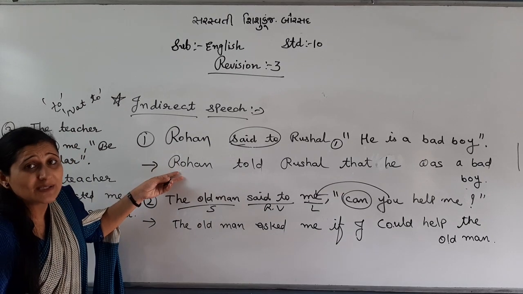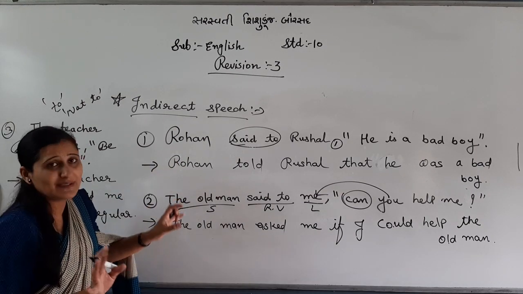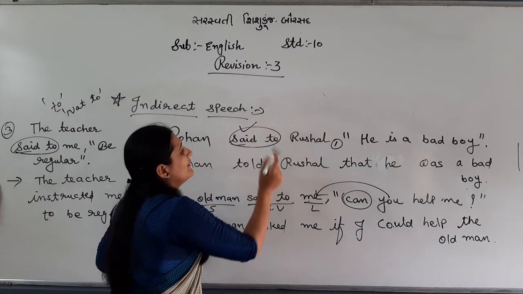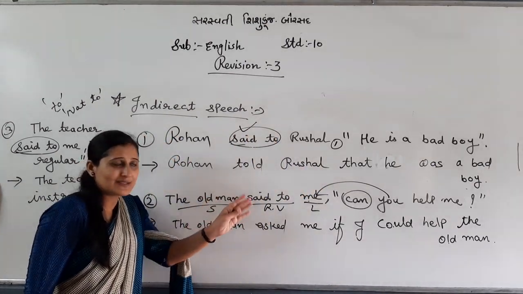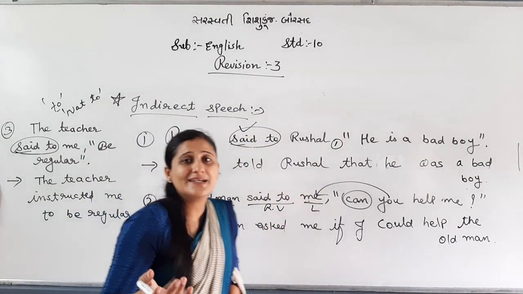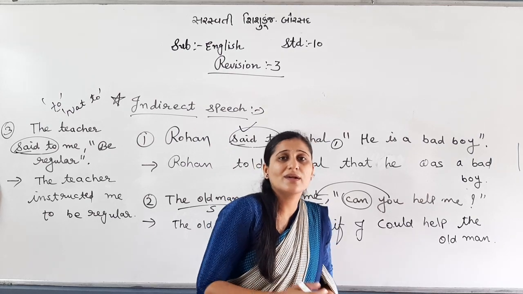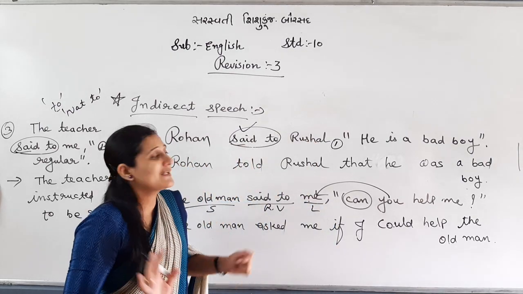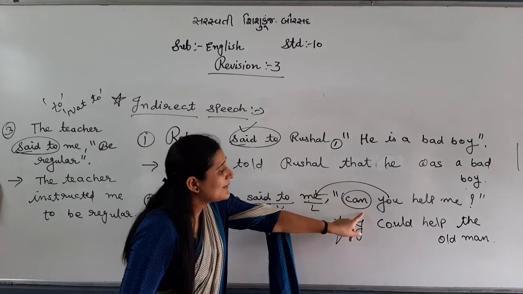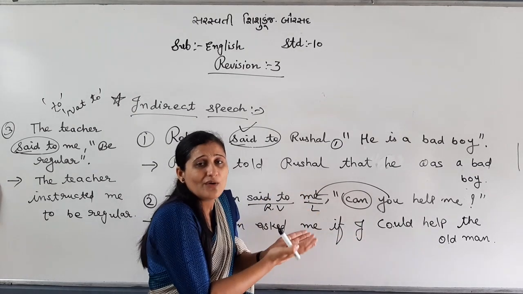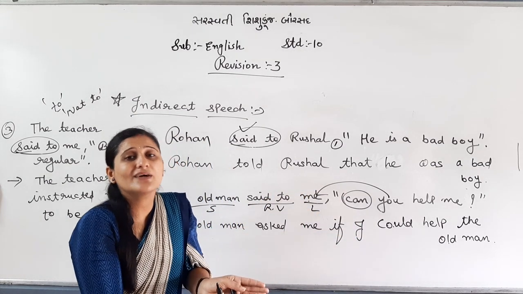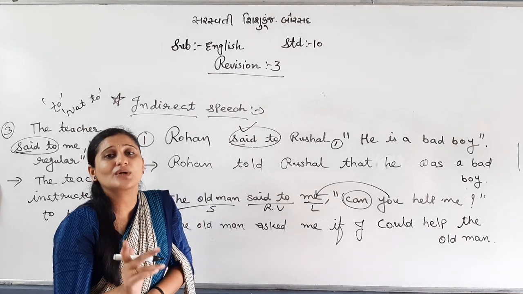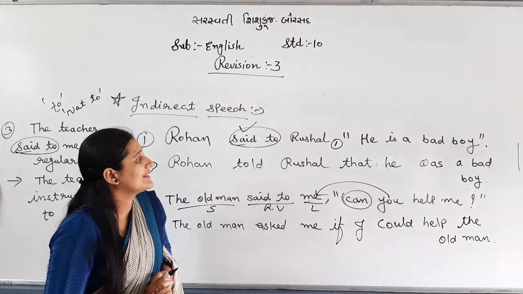Now exclamatories remain, that you have to see. Let me tell you, the reporting verb will be on the basis of the reported speech. If the sentence starts with "What a lovely" or "How lovely", you will delete that "what" and "how". Same like interrogative, you have to turn it into simple, then turn into indirect speech. I am talking about exclamatory sentences.